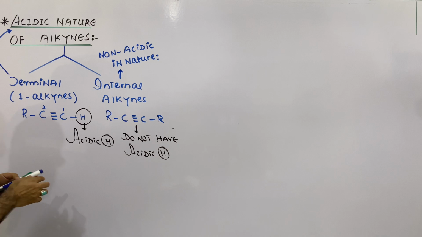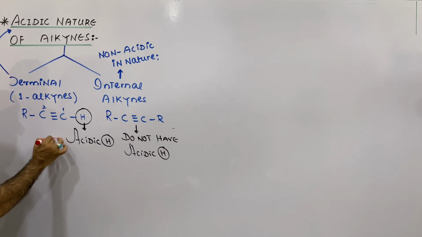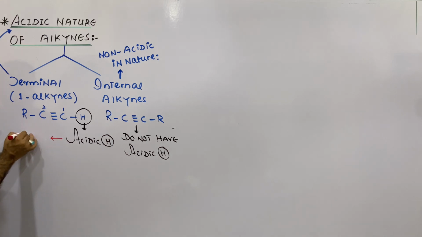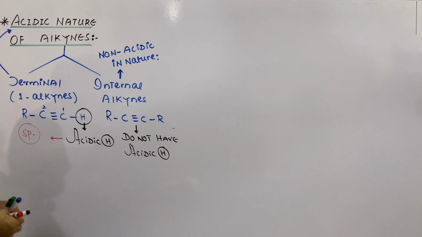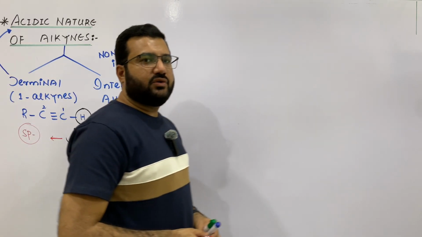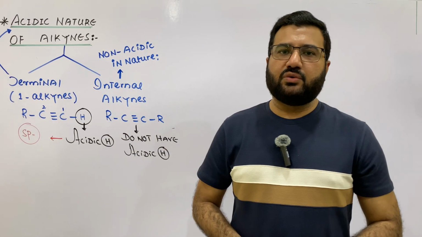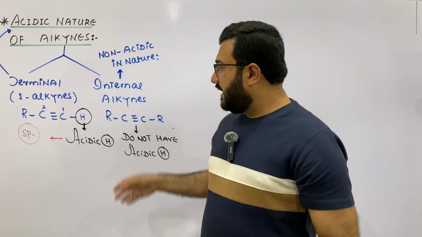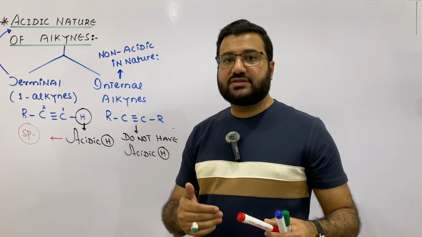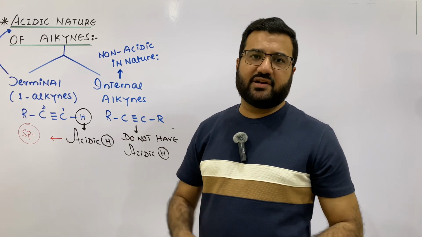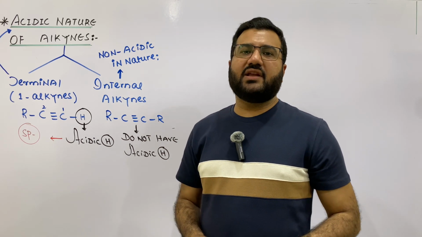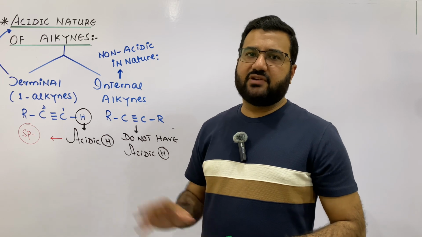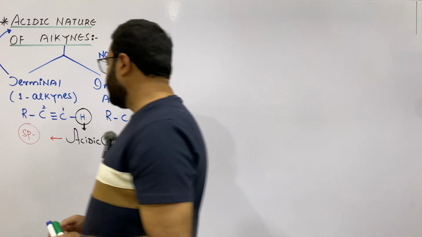The question is, what is meant by acidic hydrogen? Acidic hydrogen is that hydrogen which is directly bonded to any sp hybridized carbon. So a hydrogen atom which is directly bonded to an sp hybridized carbon is called acidic hydrogen, and all those hydrogens which are attached to some carbon which is not sp hybridized, it may be sp2 or sp3 hybridized, will be called non-acidic hydrogen atoms.